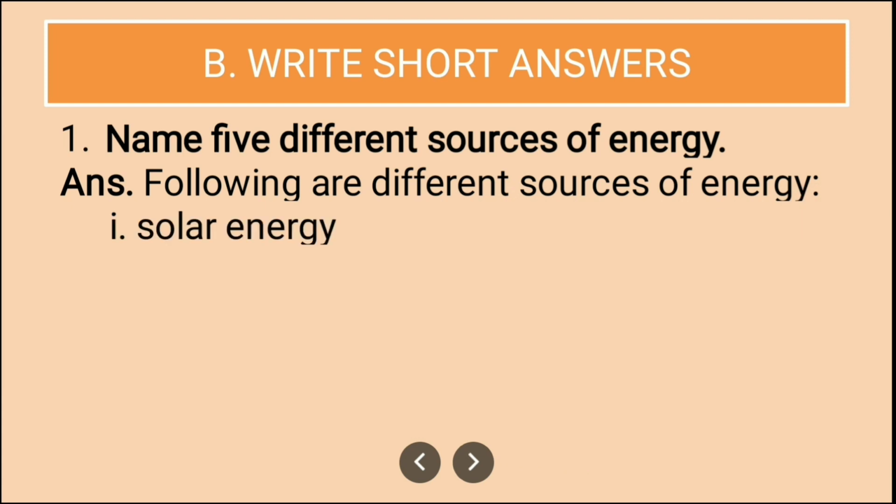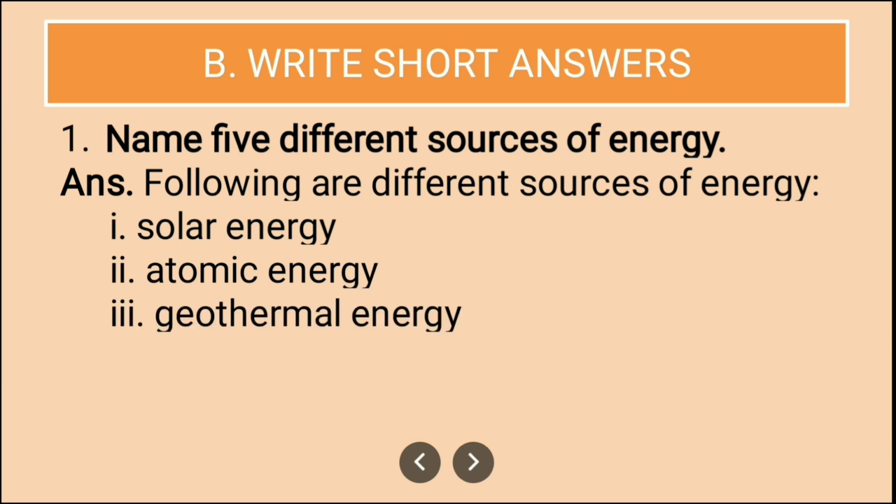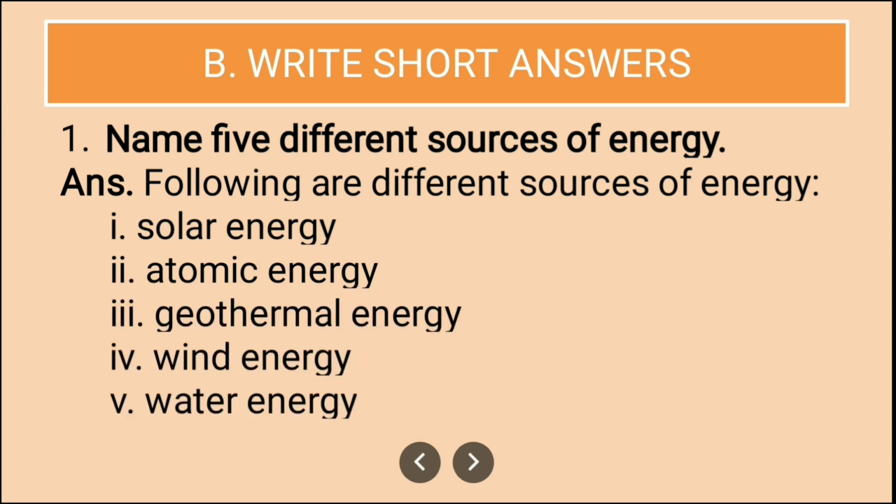You will write solar energy, then atomic energy. You can write geothermal energy, wind energy, water energy. Okay, water energy can also be called hydro energy because hydro and water are the same words. So these are some sources of energy. So I will repeat what you are going to write. Following are the different sources of energy: solar energy, atomic energy, geothermal energy, wind energy and water energy.